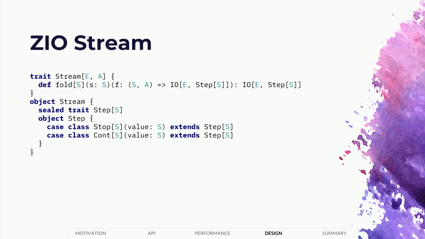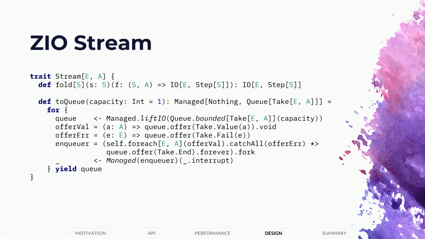OK, so let's take another look at stream. This is closer to the representation used by Scalaz ZIO stream. So in here, notice that the function that you pass to fold can return an I/O. Embedded in modern effect types like I/O is actually a continuation monad. And a continuation monad gives you the ability to suspend computations. What that means is, as the fold function is calling the step function, it can suspend the function doing the fold, which gives you the ability to do amazing things, like transferring between streams.